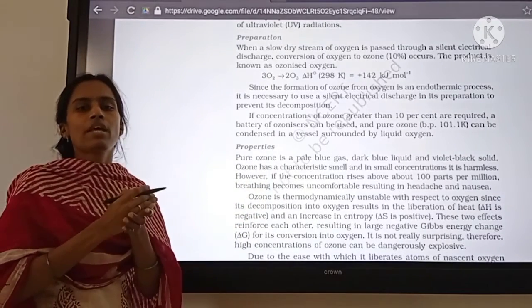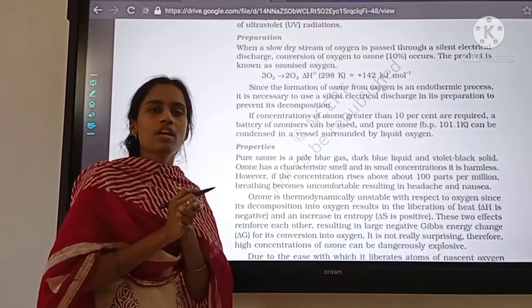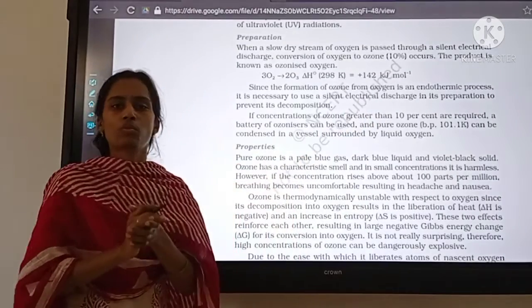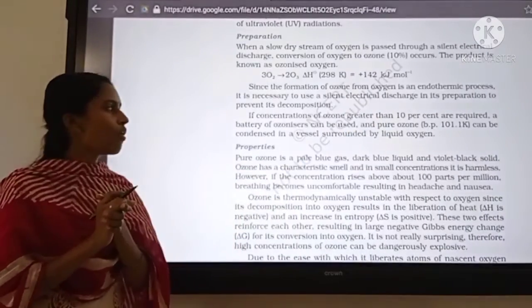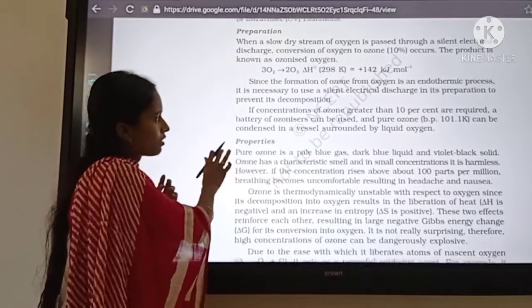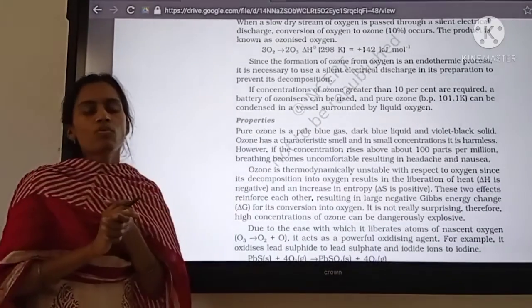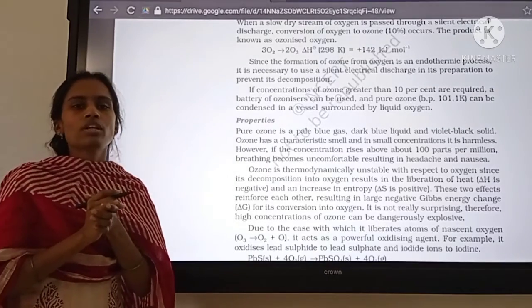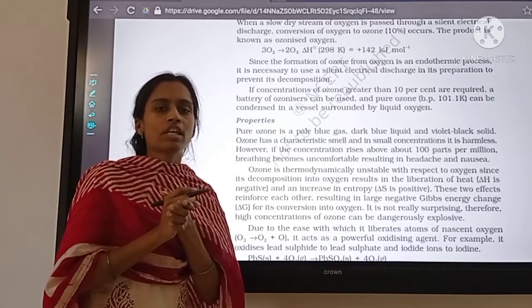We need to supply some energy to the oxygen gas. That's why oxygen gas is passed through an electric discharge tube. Then only can we get ozone gas. A high concentration of ozone will cause some health problems, so it is a somewhat toxic gas.